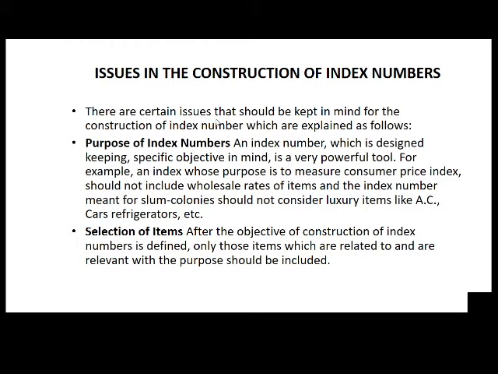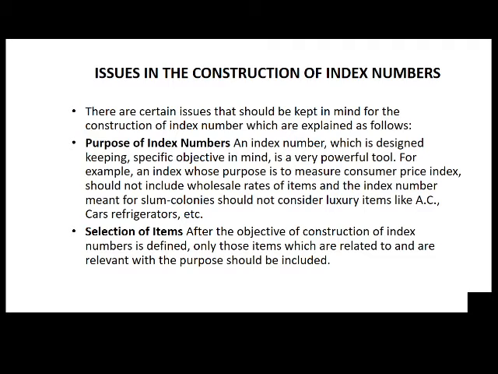Next is, what are the issues in the construction of index number? There are certain issues that should be kept in mind for the construction of index number, which are explained as follows. Number 1, purpose of index number. An index number which is designed keeping a specific objective in mind is a very powerful tool.